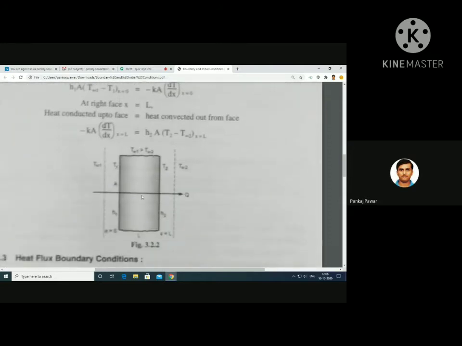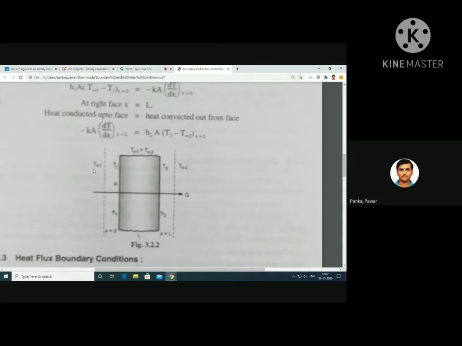Before that, we'll go to this particular diagram. See here, the same diagram is there. At x is equal to 0, we have the temperature T1. At x is equal to capital L, we have the temperature T2. And they have given that the left surface will be exposed to some fluid, and the right surface of this plane wall will be exposed to some different fluid.